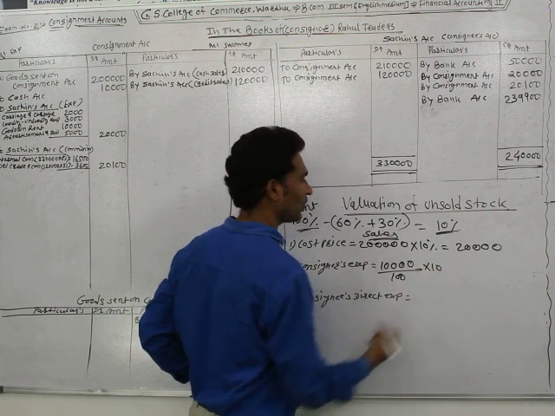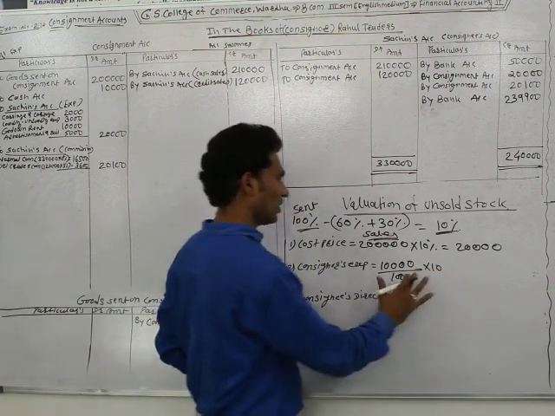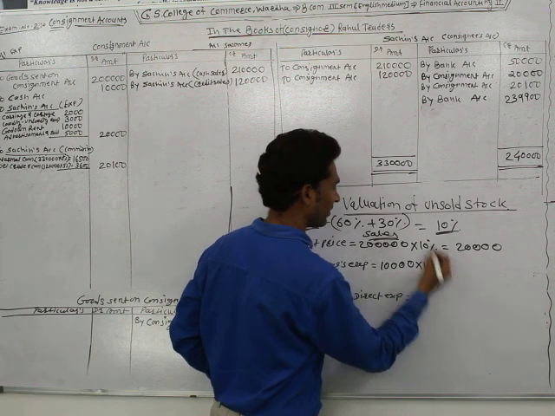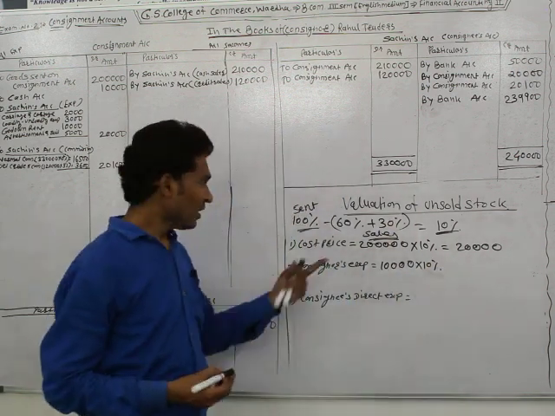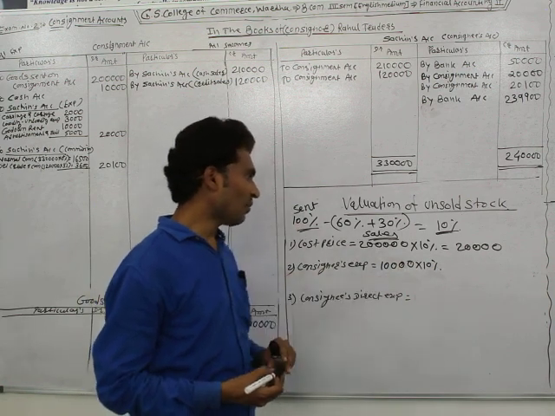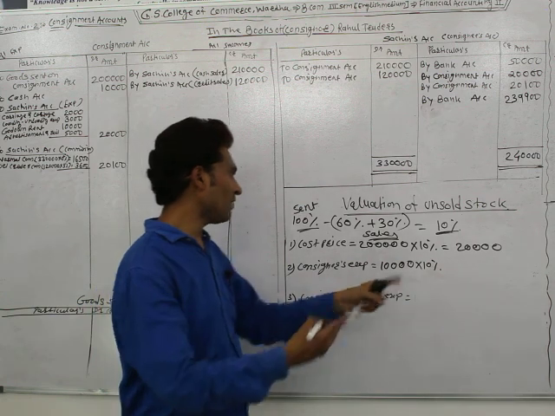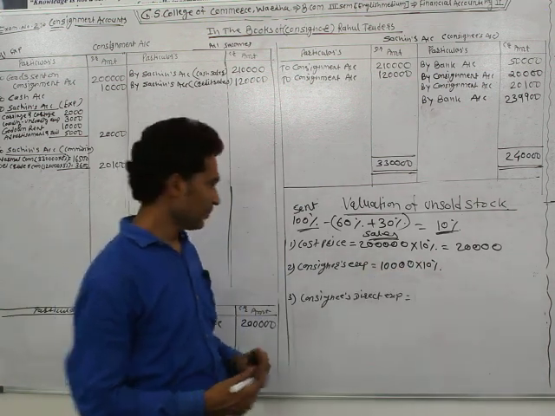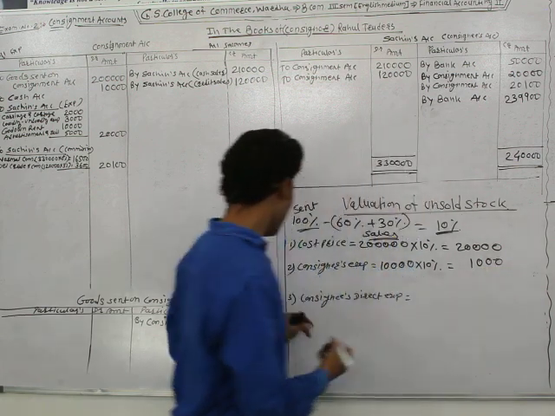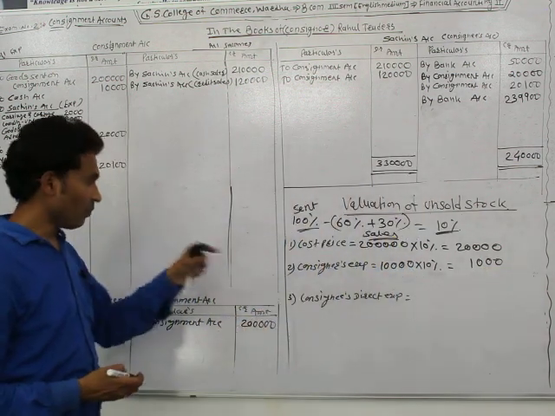We just need the amount for this 10%, so you can write in this format. It's rupees 1,000.